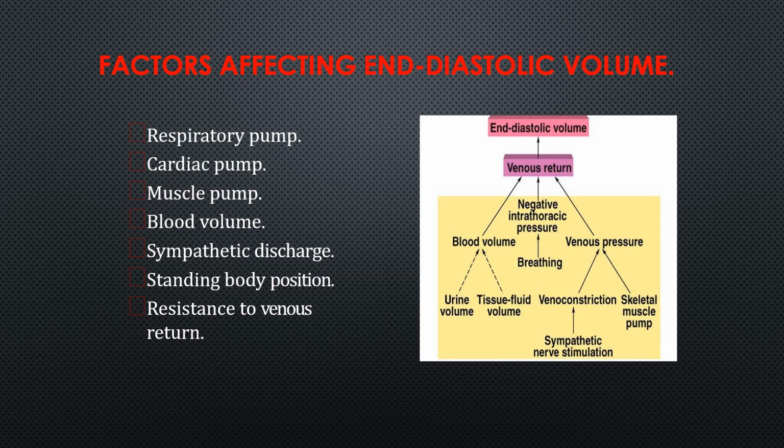So now we will see the various factors which are responsible for the venous return or end diastolic volume. If you see in this picture, the skeletal muscle pump and the sympathetic stimulation cause venoconstriction and increased venous pressure, which results in increased venous return. Breathing, this is the respiratory pump, causes negative intrathoracic pressure, which is also responsible for venous return. And urine volume and tissue fluid volume, which lead to blood volume, are also responsible for venous return. We will see all these factors one by one now.